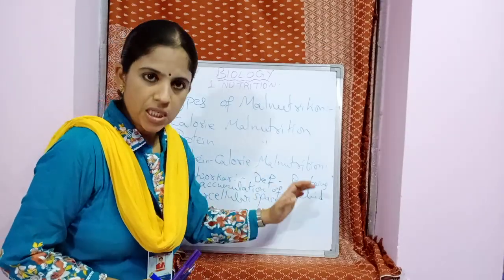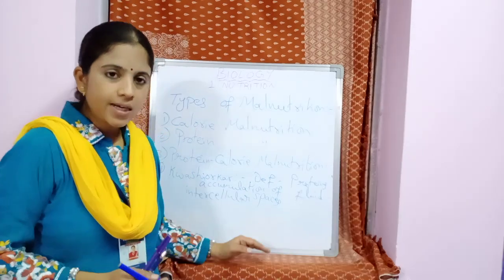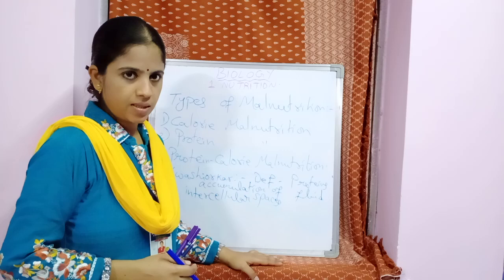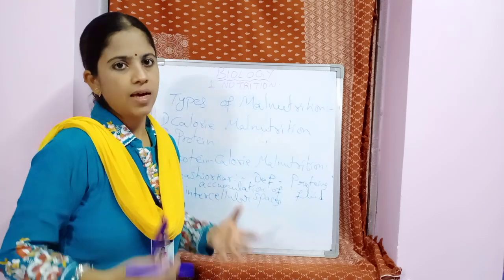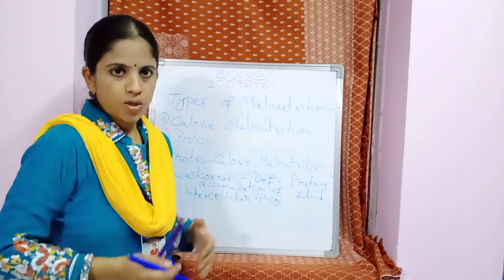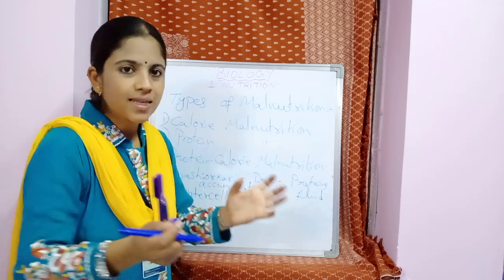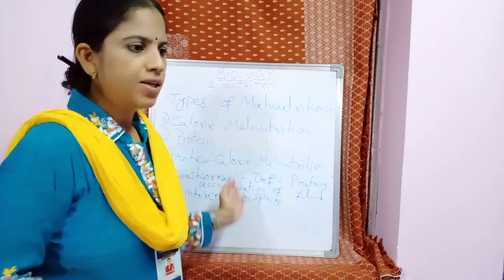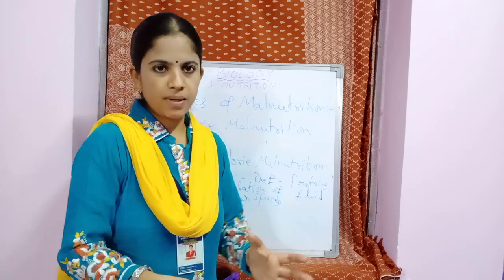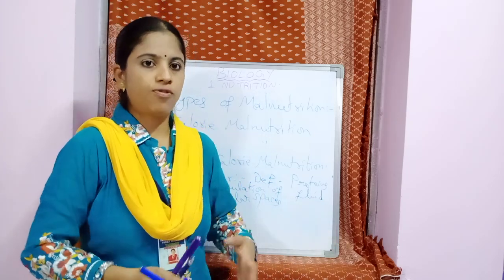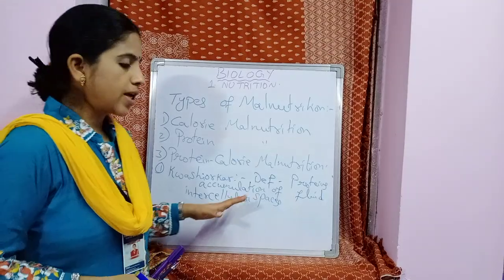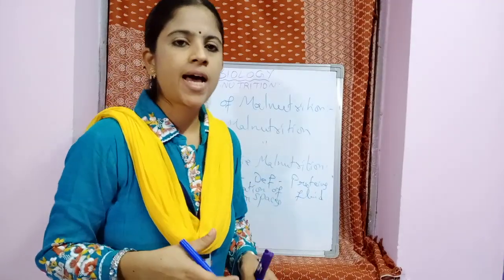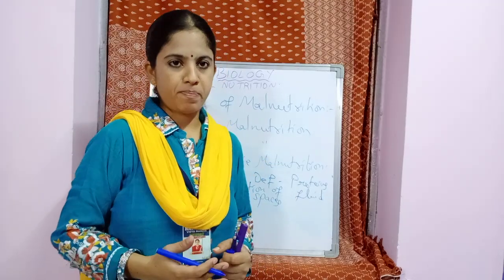Kwashiorkor is due to deficiency of proteins. It leads to the accumulation of fluid in the intercellular spaces. You know that the body is completely made of cells, so between the cells, the fluid is accumulated. Because of this deficiency, maybe the blood will be less, more water is accumulated, and this leads to swollen body parts.